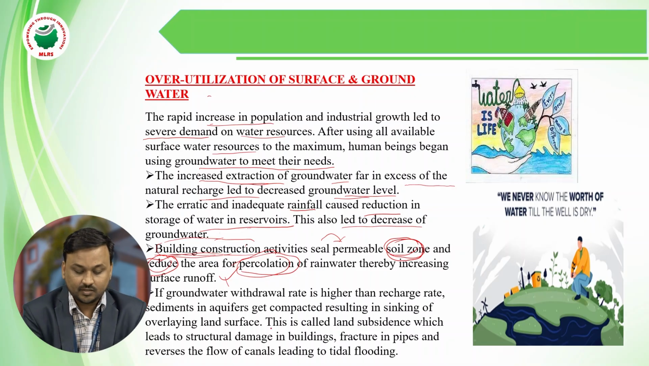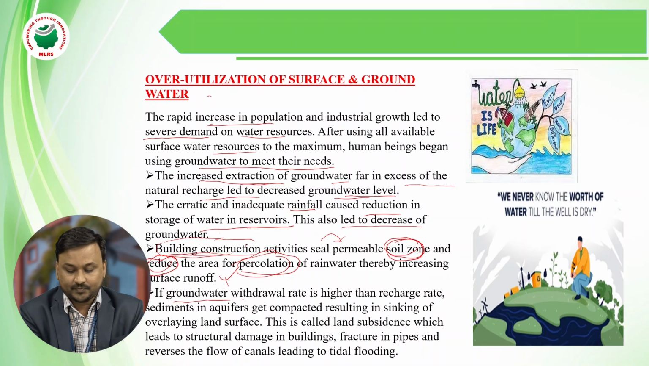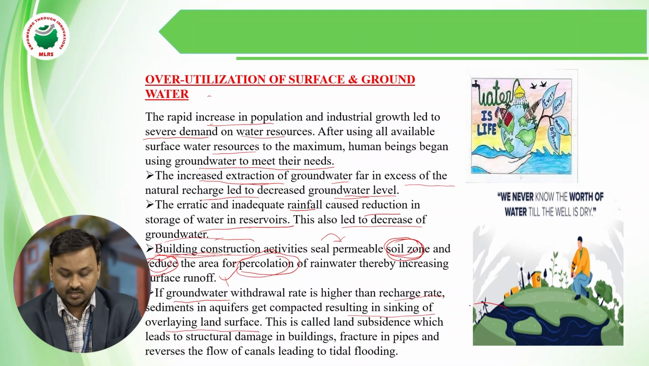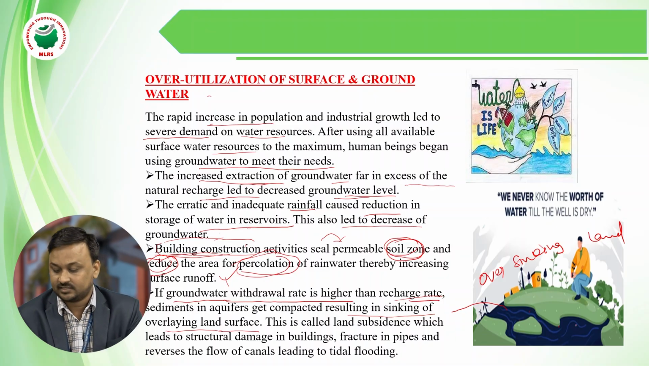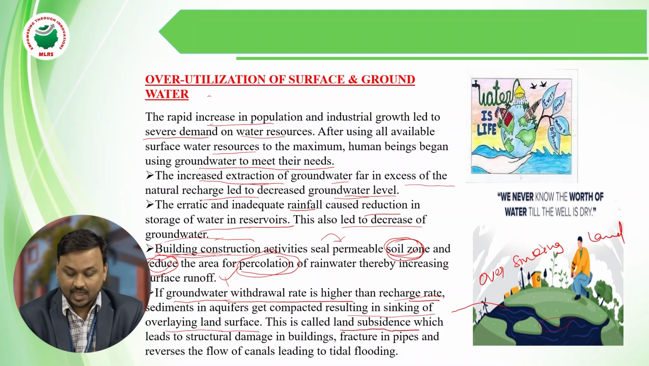Another one: the groundwater withdrawal rate is higher than the recharge rate. Sedimentary aquifers get compacted, resulting in the sinking of the overlying land surface, as we have seen in the picture. The sinking of the land surface is caused by groundwater withdrawal being higher than the recharge rate. This sinking of the overlying land surface is called land subsidence, which leads to damage to buildings.